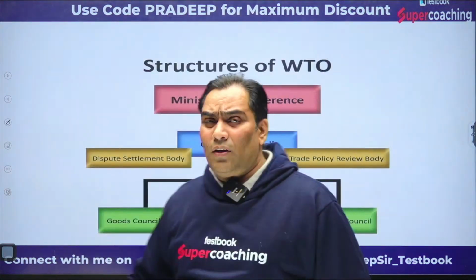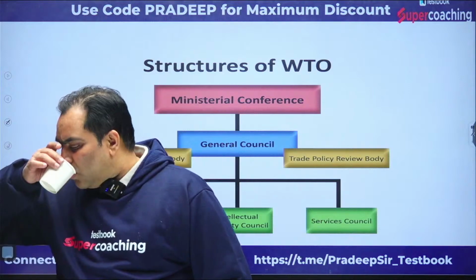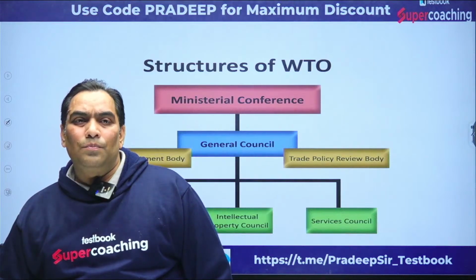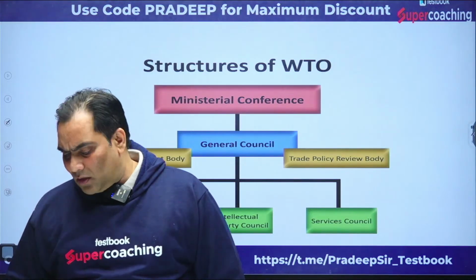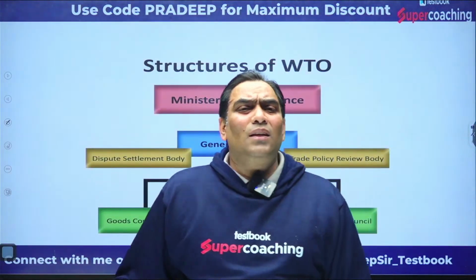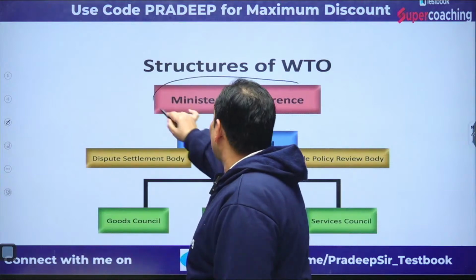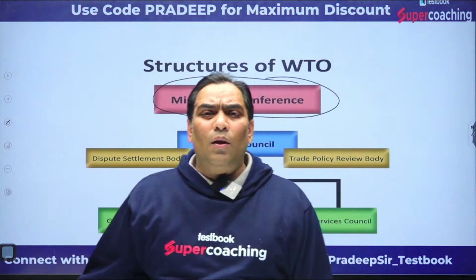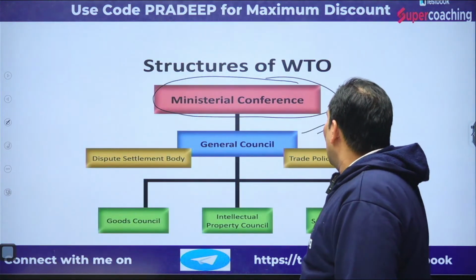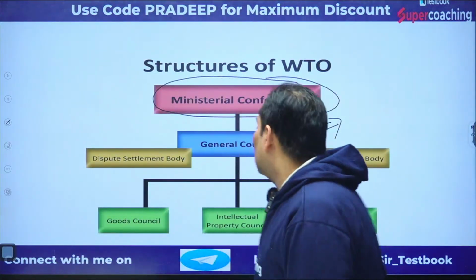Now we are going to proceed further and discuss the structure of WTO. The highest decision making body in WTO is known as the Ministerial Conference, and the body which runs the day to day activities of WTO is known as the General Council.